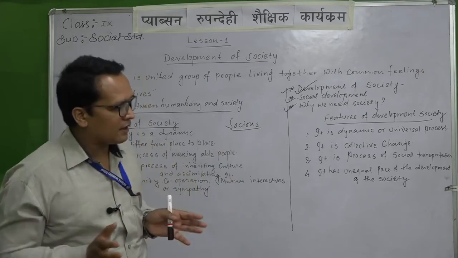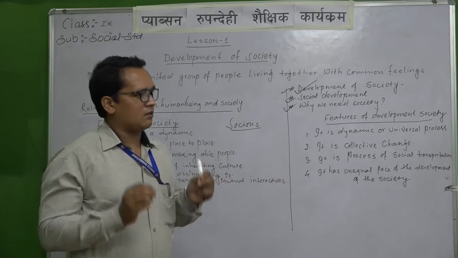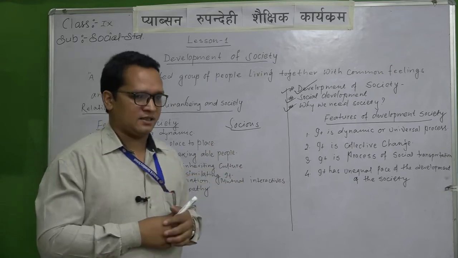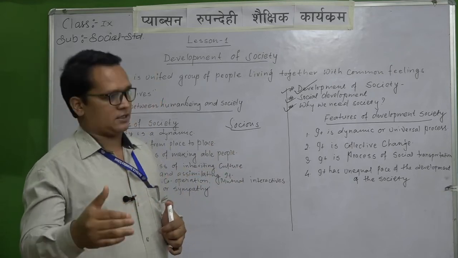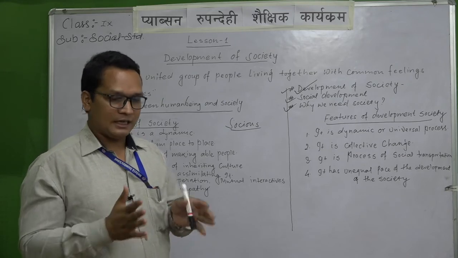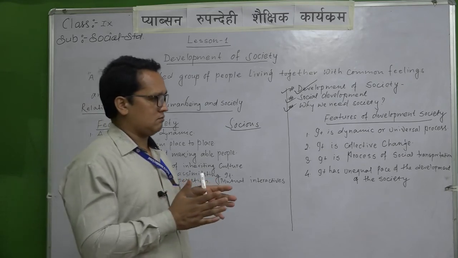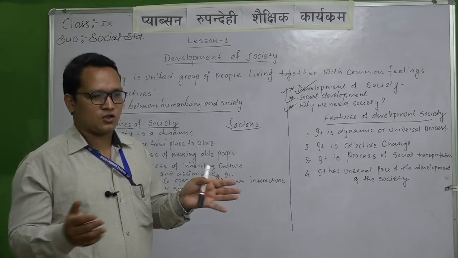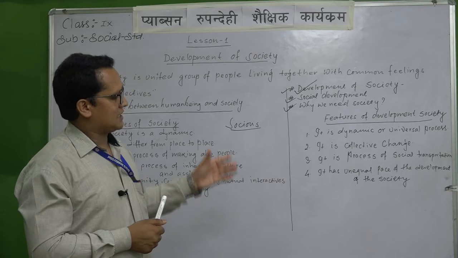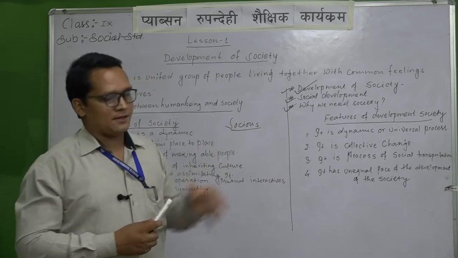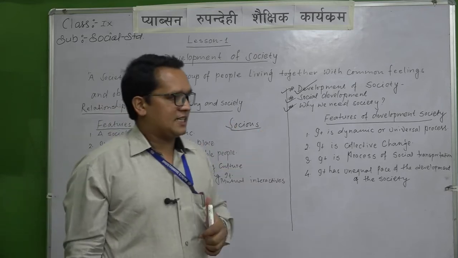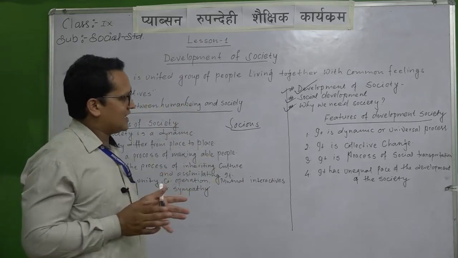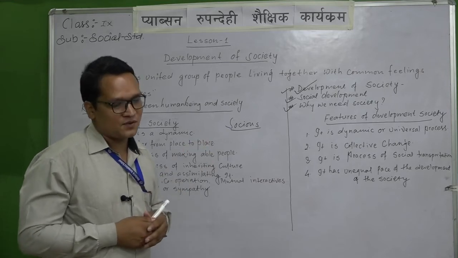It means economic, social, political, educational, various things are being affected. In that case, development is being affected, even though development is not being stopped. In the same way, development and society development are connected to each other. So, the unequal pace of the development of the society is also one important factor, or we can say a feature of development of society.